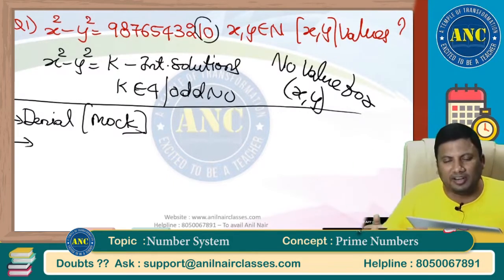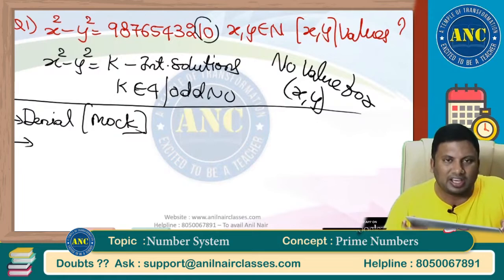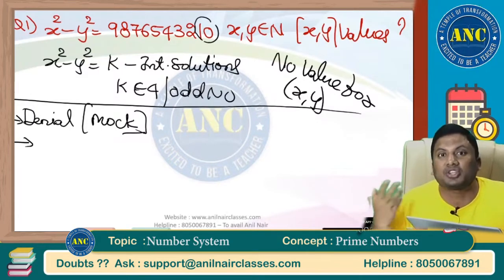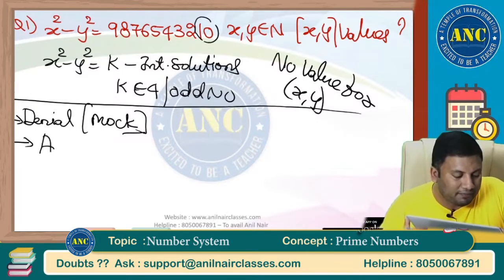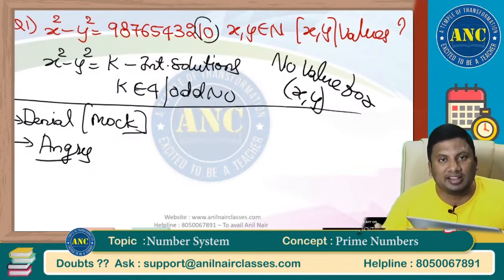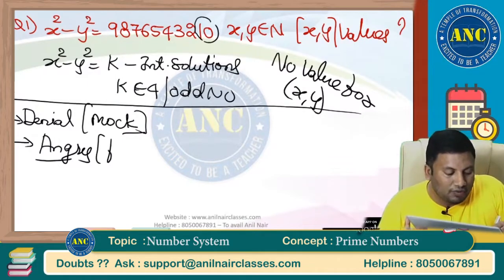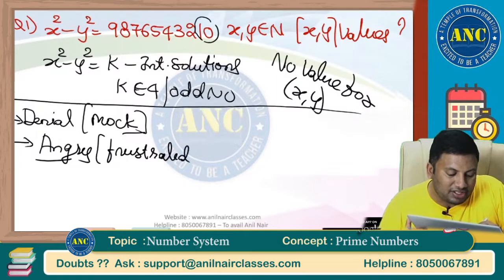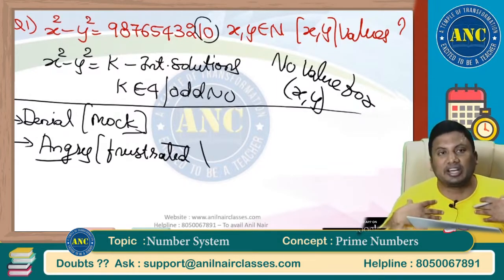"No, tomorrow I will read it. Tomorrow I will read and everything." You will keep telling yourself some lame excuses. Once the mock scores come and things are not moving in the right direction, you will start getting frustrated. You will feel very insecure. "I am a class topper. I am a college topper."